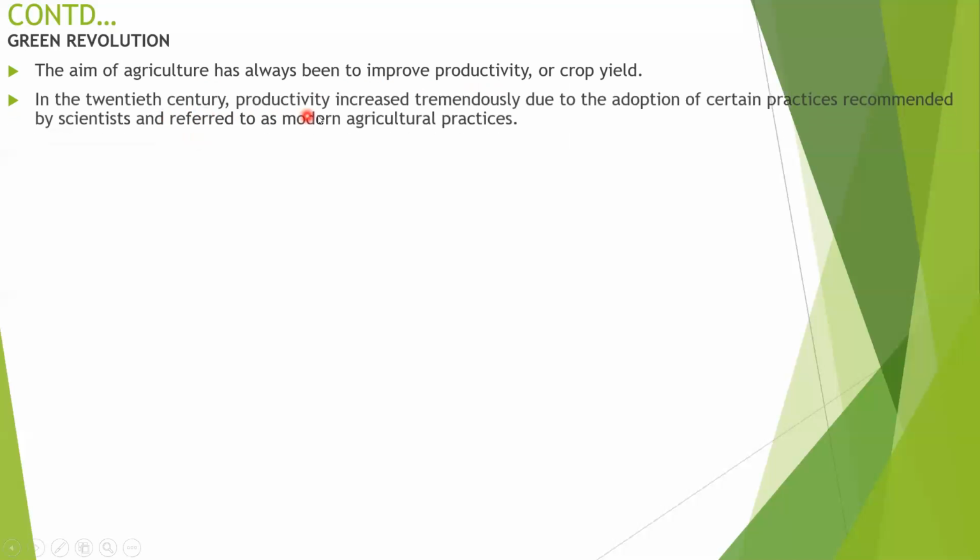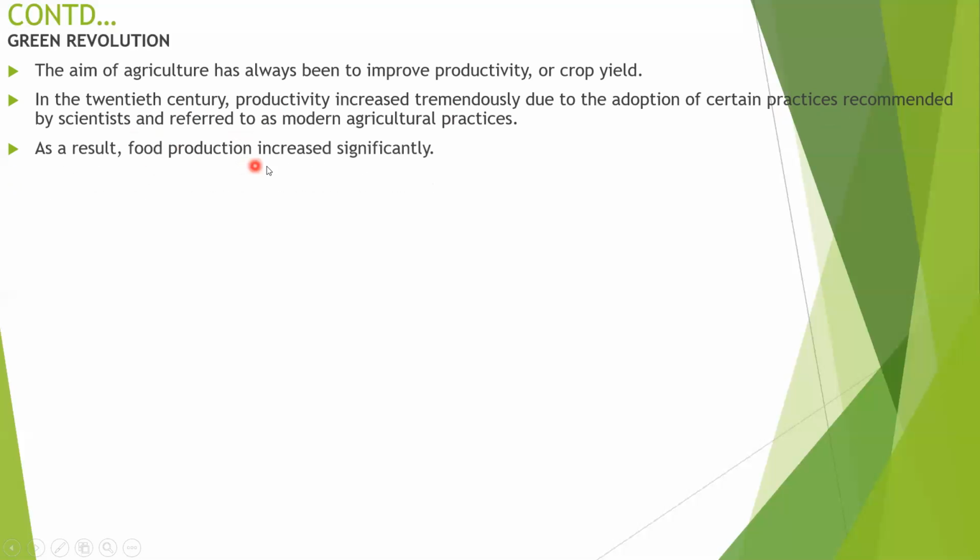In the 20th century, productivity increased tremendously due to the adoption of certain practices recommended by scientists, referred to as modern agricultural practices. Earlier we relied on natural methods, but some scientific methods were introduced into agriculture. Plants produced a lot more yield, so a lot of scientists were involved. These agriculturists are called green revolutionaries.